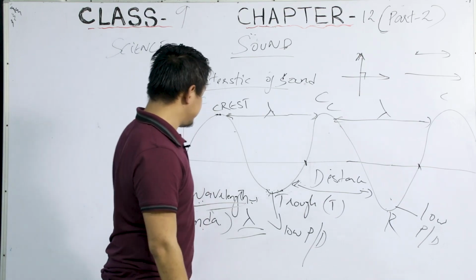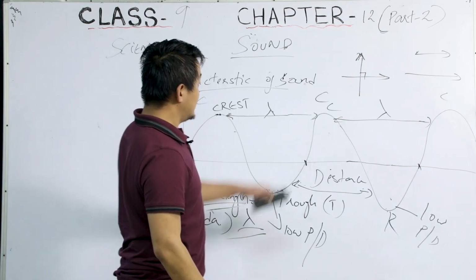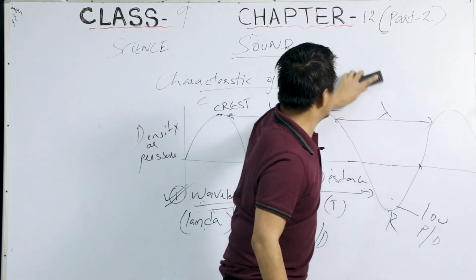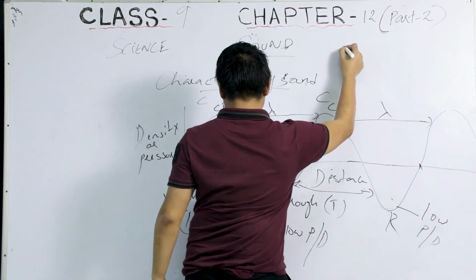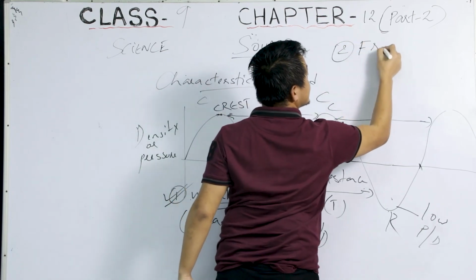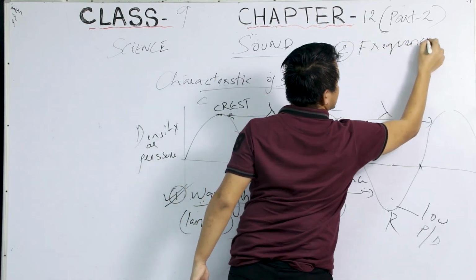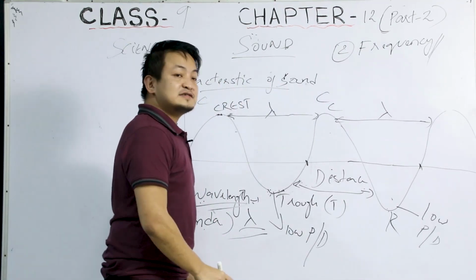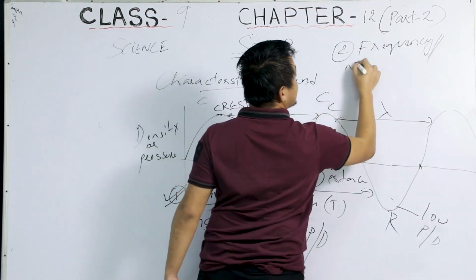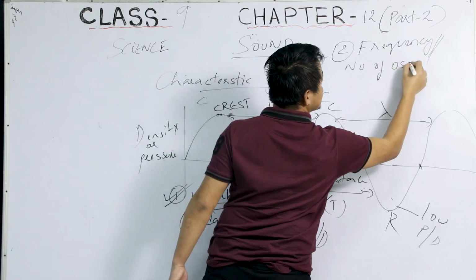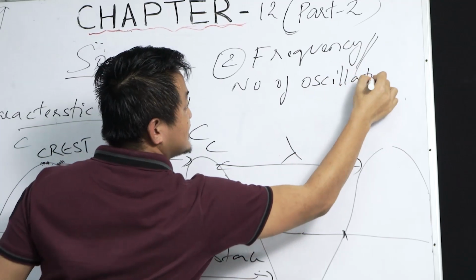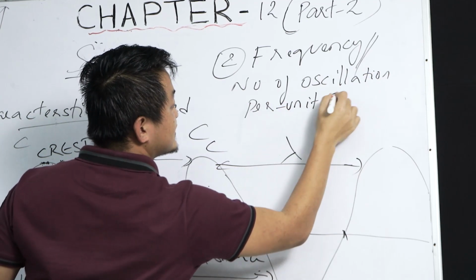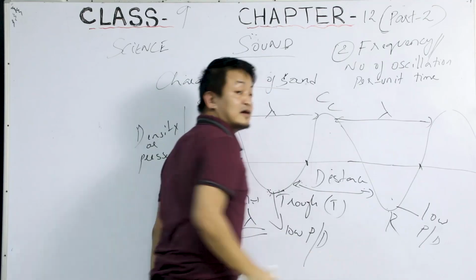Now the next characteristic is frequency. This one will be the second. Students, frequency is the number of oscillations per unit time. Clear?